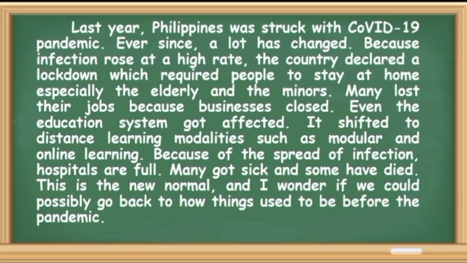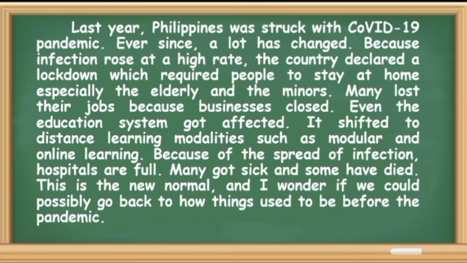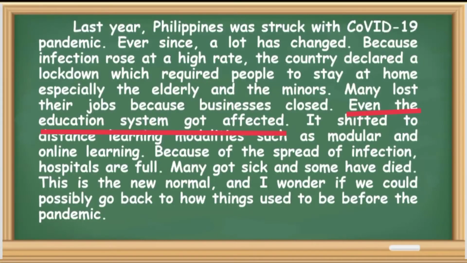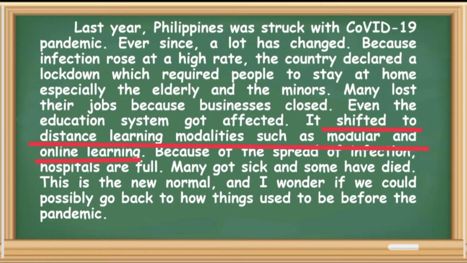It is then followed by the next effect, which is many lost their jobs because businesses closed. And then a transitional sentence was added, which is even the education system got affected. This is to introduce the next effect, which is education is shifted to distance learning modalities such as modular and online learning.